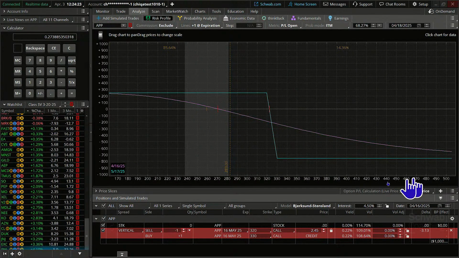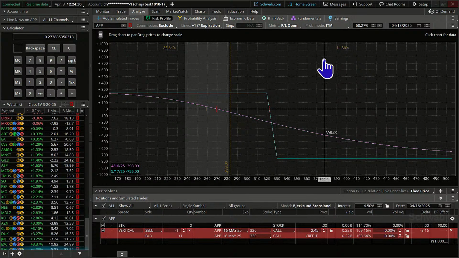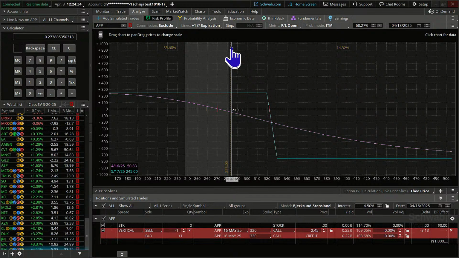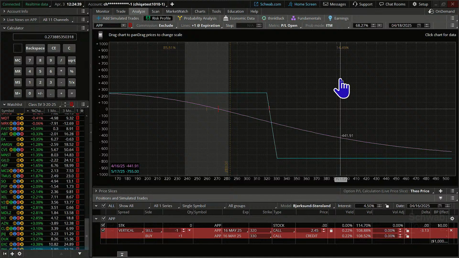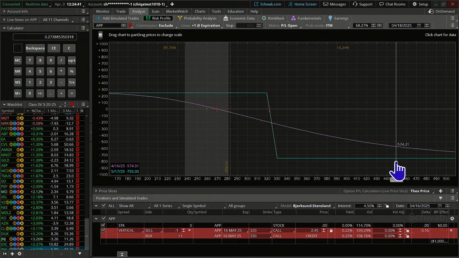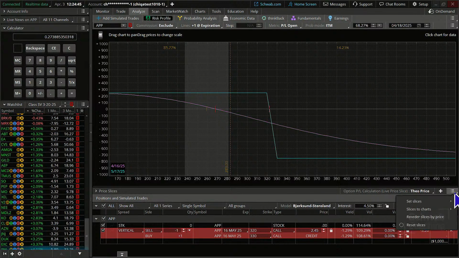Maybe I would go to the day before options expiration. That might make a little bit more sense. And then we can see up here some percentages. This side says 14.36%, which means from this dotted line, which is our break even, over to the right, there's about a 14% chance that the price is going to fall in that range.